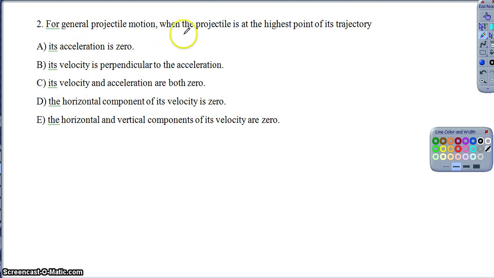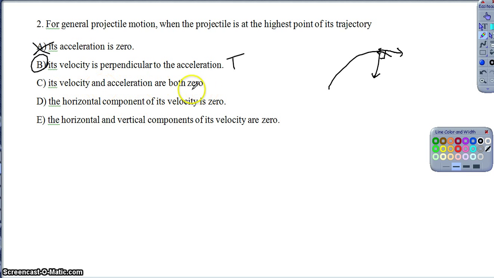For general projectile motion, when the projectile is at the highest point, right, what do we know about it? Well, the acceleration is definitely not zero. Watch out for that one, right? The velocity could be at zero at that point if it's thrown straight up. The velocity is perpendicular to the acceleration. Well, that one is definitely true, right? If it has velocity at the top of the path, we know that velocity would be horizontal and the acceleration would be pulling straight down, which would be perpendicular to our motion. So that is the option that is true for this one.